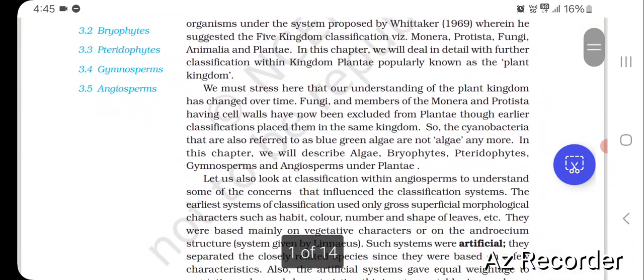We must stress here that our understanding of the plant kingdom has changed over time. Fungi and members of the Monera and Protista having cell walls have now been excluded from Plantae, though earlier classification systems placed them in the same kingdom. So the cyanobacteria, which are also referred to as blue-green algae, are not included. In this chapter we will describe algae, bryophytes, pteridophytes, gymnosperms and angiosperms under Plantae.